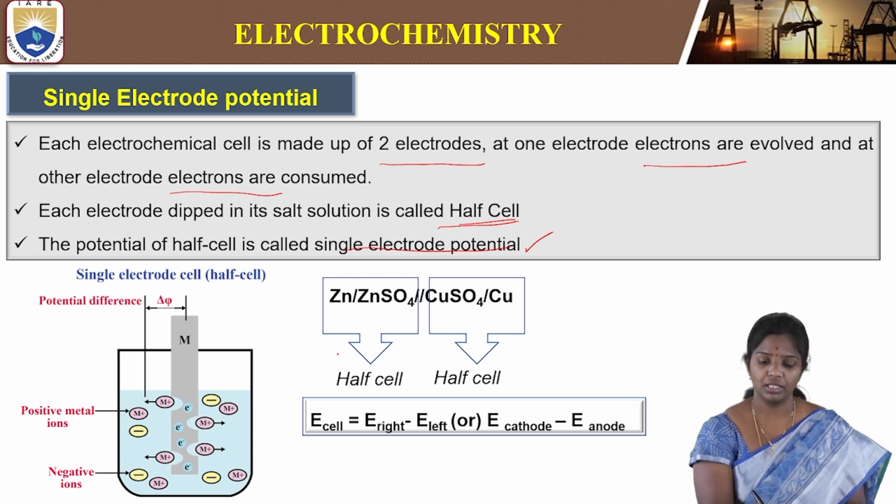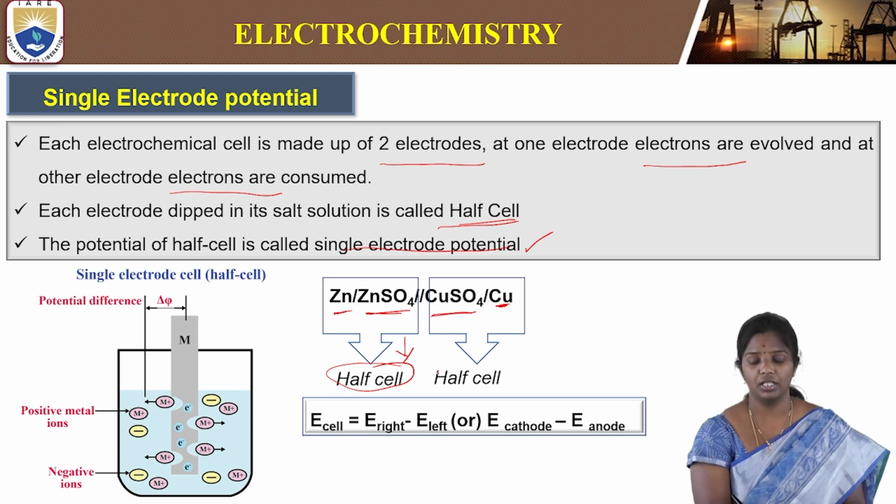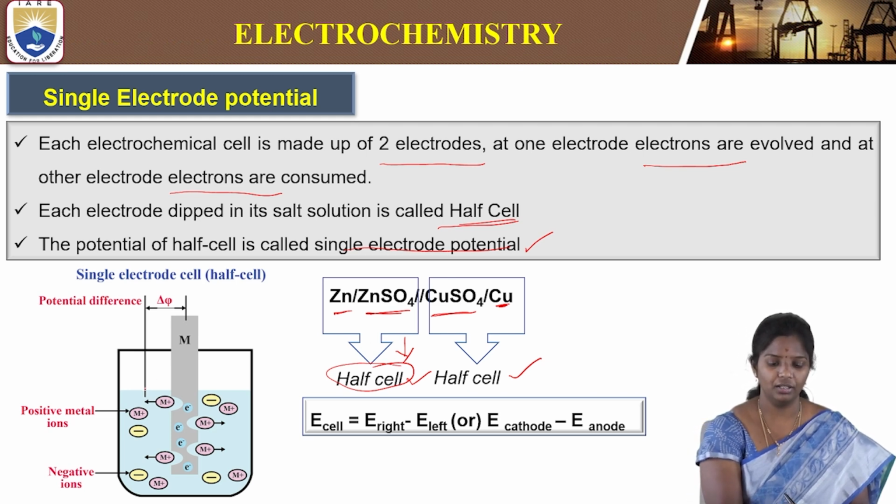So this is the representation of the half cell. Zinc rod dipped in zinc sulfate, copper rod dipped in copper sulfate. This is a half cell. This is a half cell. So these form half cells and the cell composition. So single electrode potential is defined between the electrode and the solution.